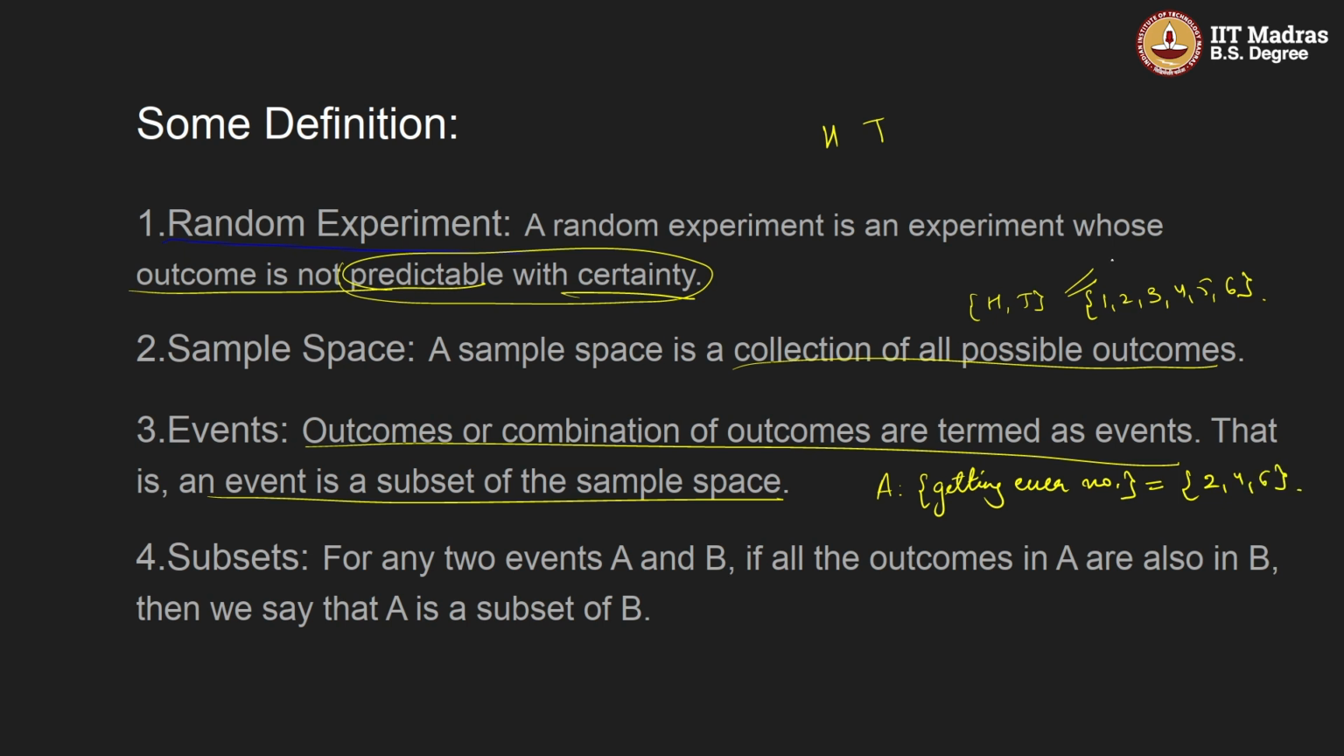So if you look into this, this is the sample space and this is the event A. So 2, 4, 6, it is a subset of the sample space. From this sample space we are taking out one sample. Now subset: for any two events A and B, if all the outcomes in A are also in B, then we say that A is a subset of B. So if we look at this, A we have 2, 4 and 6, right? And sample space is this. So we see that A is a subset of S because all the outcomes of A are also in S, right? So we say that A is a subset of S.